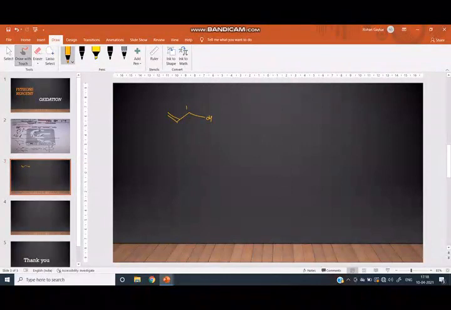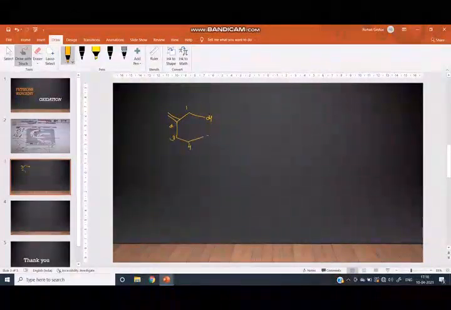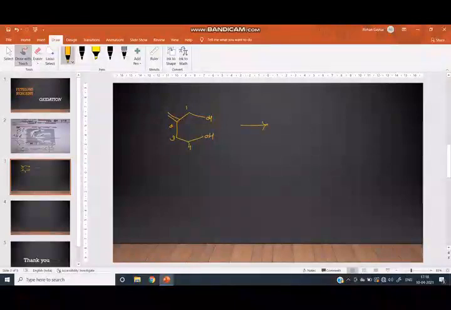Here is the OH, 1, 2, 3, 4. The 1,4-diol is oxidized to lactone. Here, the Fetizon's reagent oxidizes this alcohol. Here is no oxidation. Here first oxidation takes place because this OH carbon is attached to this double bond, that is it is an allylic alcohol.